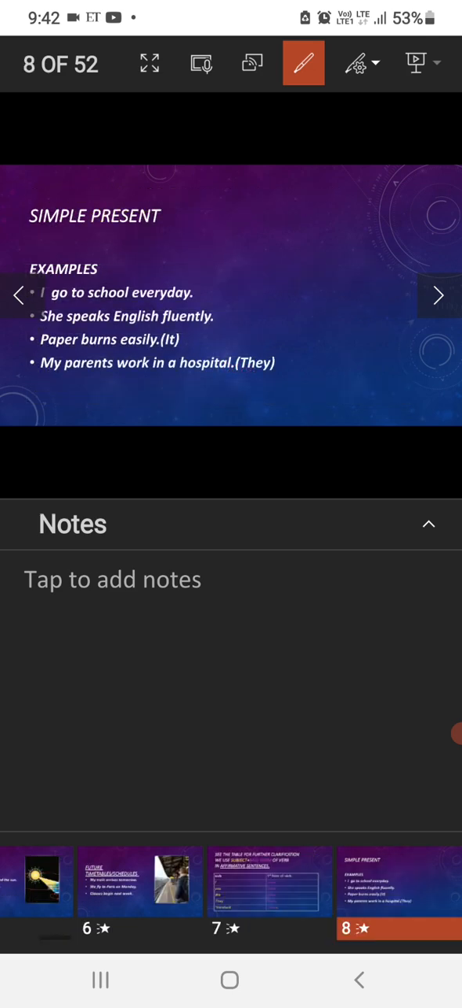Some of the examples I have given you here in this PowerPoint presentation go like this. I go to school every day. It is a habitual action. She speaks English fluently. It's true in the present, and it's a fact. Paper burns easily. It's a fact. And my parents work in a hospital. They work in a hospital.